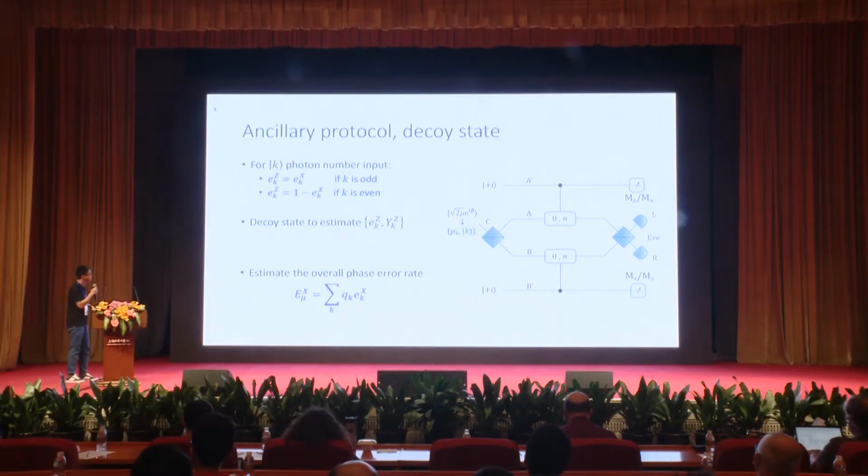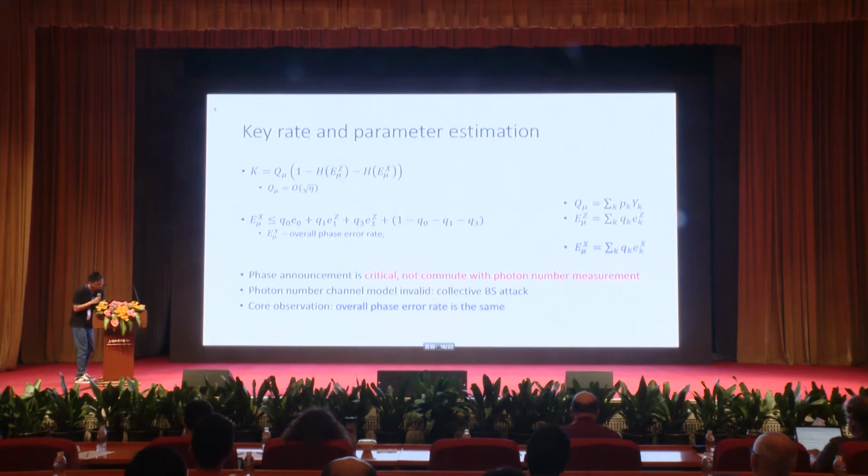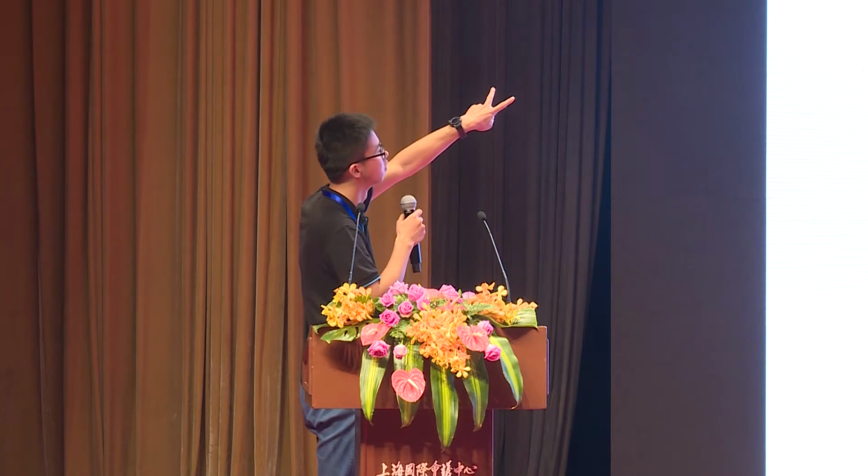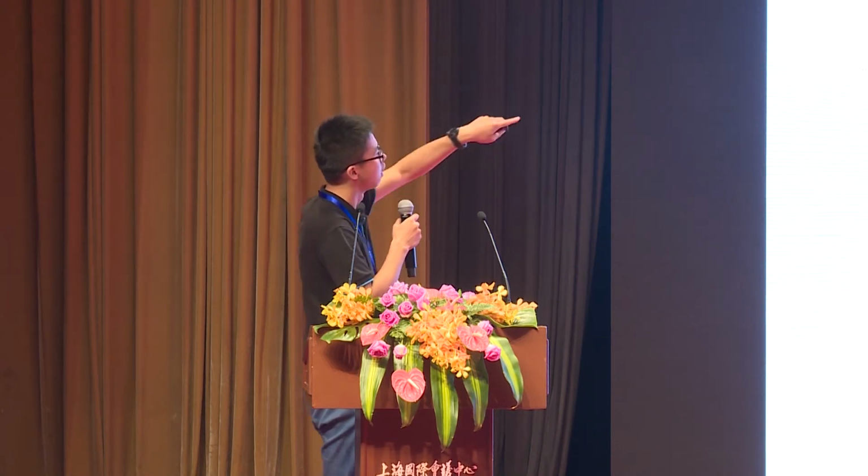Okay, and if we use the decoy state to estimate the E_Z error and the yield of the k-photon component, we can estimate the overall phase error rate by just calculating the expected value of the different photon components. And we can get back to the QCrypt formula again. The QCrypt formula takes such a form: E_Z, the gain Q_mu, and Q-bar can be estimated directly from the experiment, and the E_X can be bounded by some decoy state parameters.